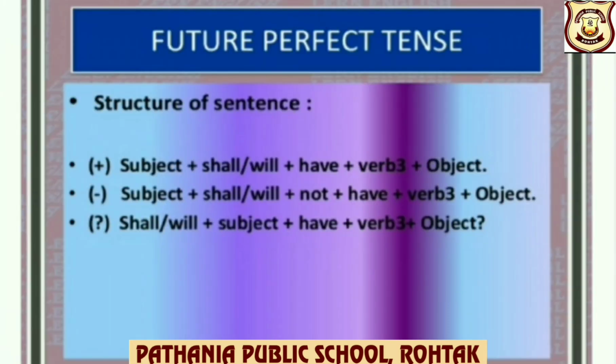Structure of future perfect tense. Positive, subject plus shall, will plus have plus V3 plus object. Negative, subject plus shall, will plus not plus have plus V3 plus object. Interrogative, shall, will plus subject plus have plus V3 plus object, question mark.